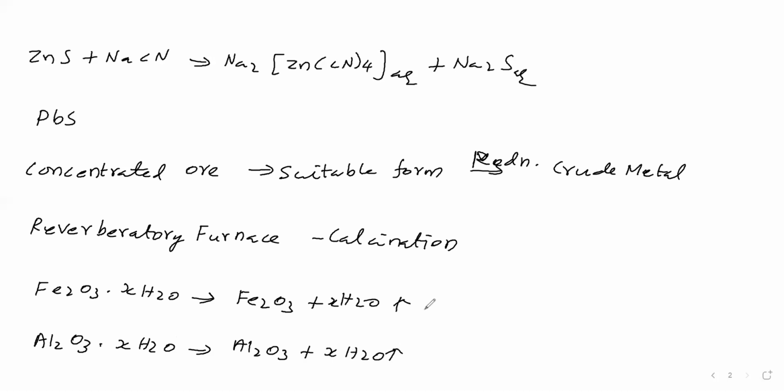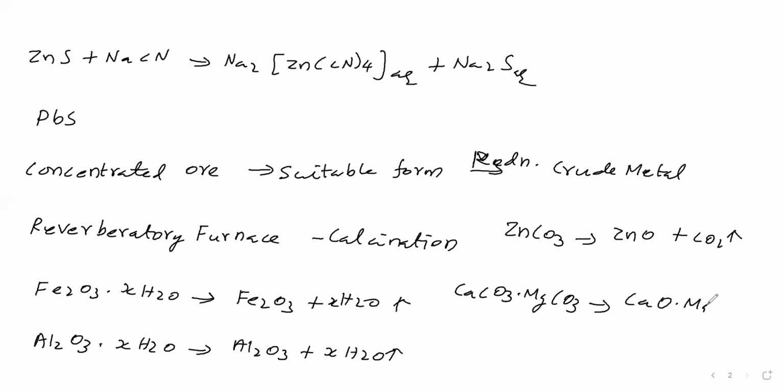If the ore is a carbonate, on calcination carbon dioxide will be removed. If the ore is dolomite, on calcination carbon dioxide will be removed and we get a double oxide.